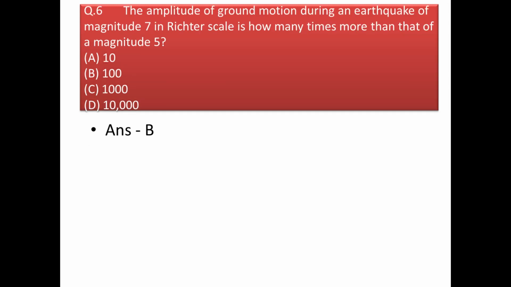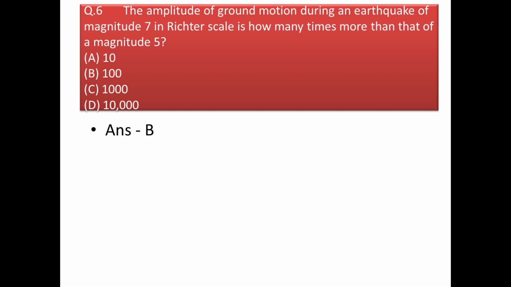Our next question: the amplitude of ground motion during an earthquake of magnitude 7 on the Richter scale is how many times more than that of a magnitude 5. Now see, a single increase in the Richter scale signifies a 10 times increase in the amplitude of the earthquake. Do you understand that?